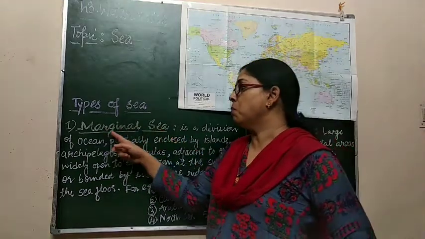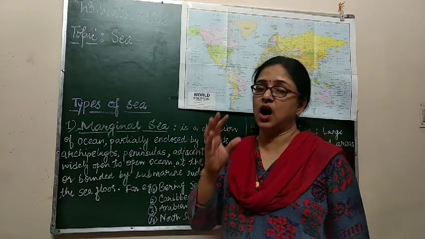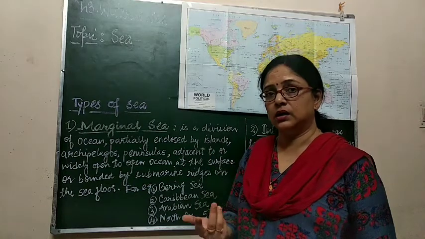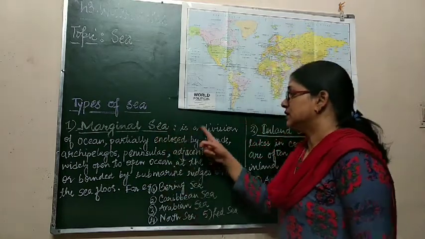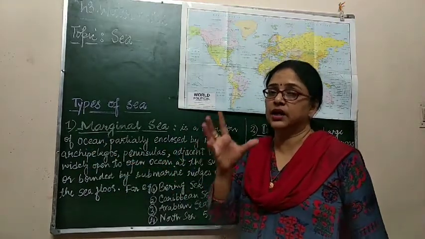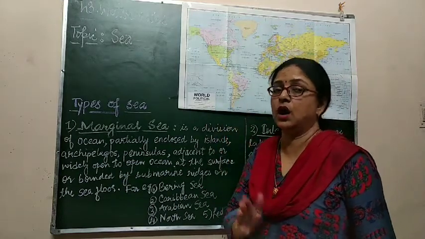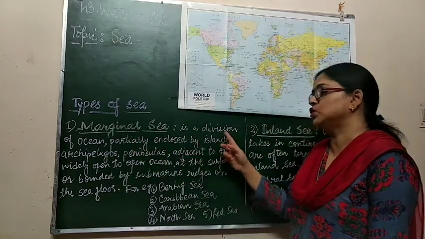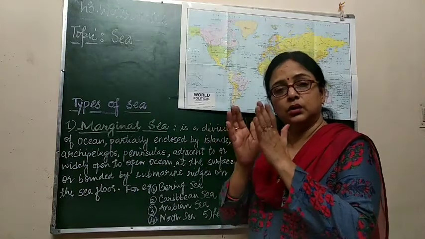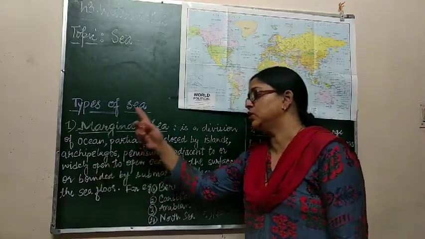Marginal sea, the word we use, margin. So, the seas which are located at the margin of the ocean. See, it is a division of the ocean. The seas which are the divided part of the ocean, which is separated from the ocean. How? Partially enclosed by, some part of the sea is enclosed by islands, archipelagos, peninsulas.